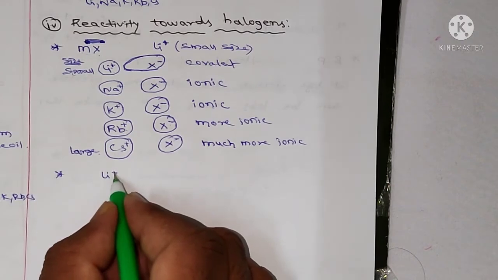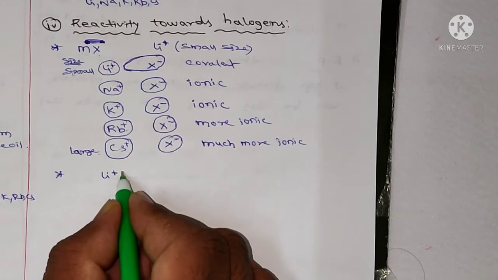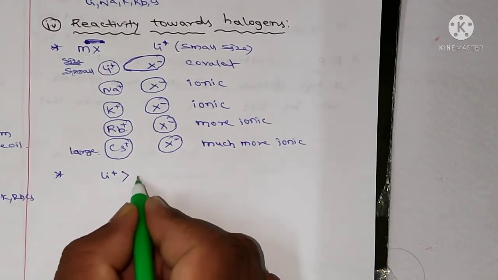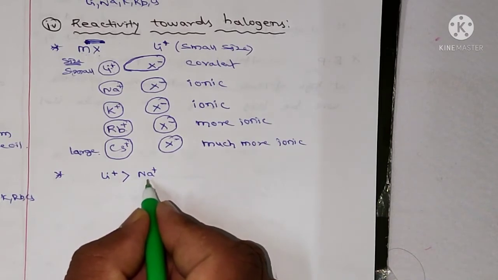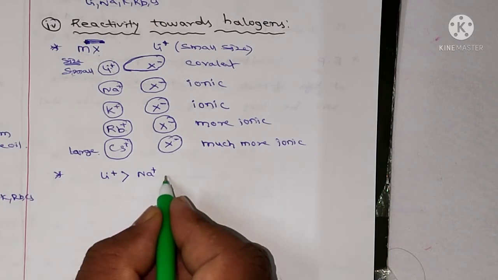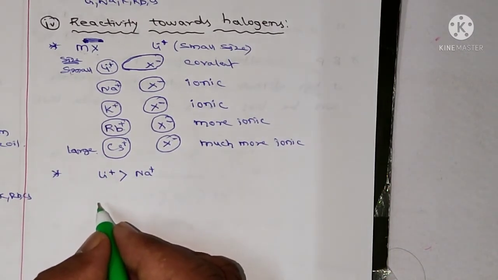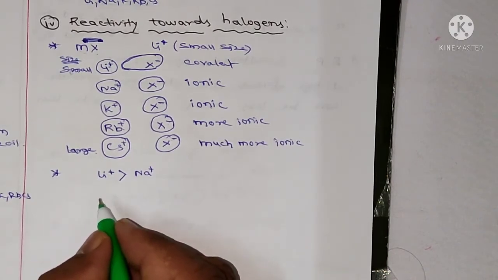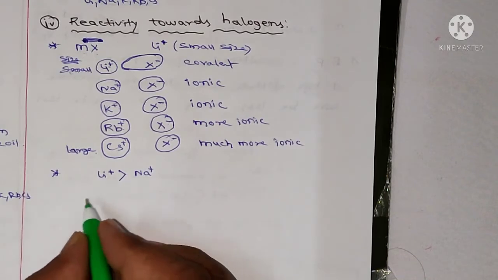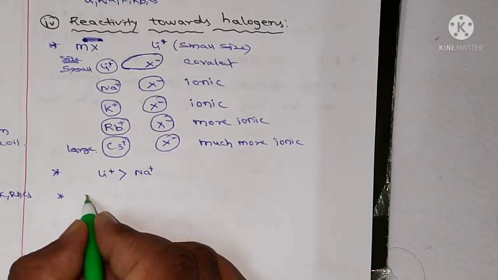The lithium plus size is very small, so its polarization capability is more than sodium plus, and sodium plus has more polarization capability than potassium plus, like that. And if you come to the anion, the electron cloud distortion increases with increase in anion size. So here the anion size increases,